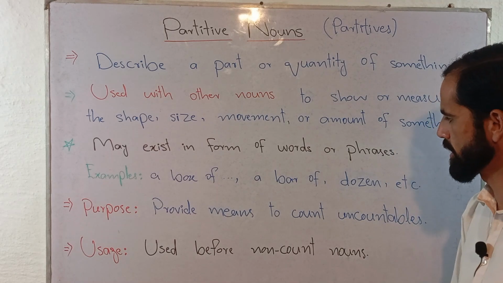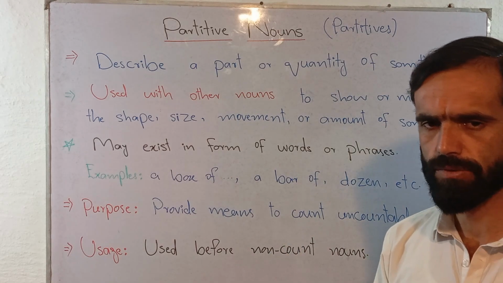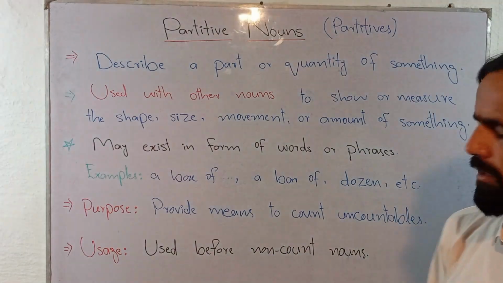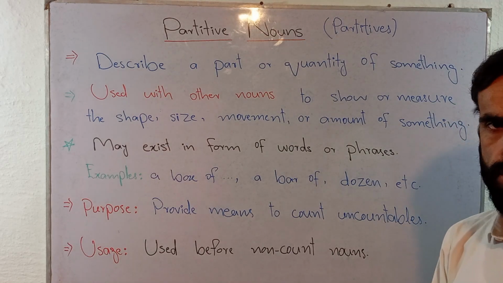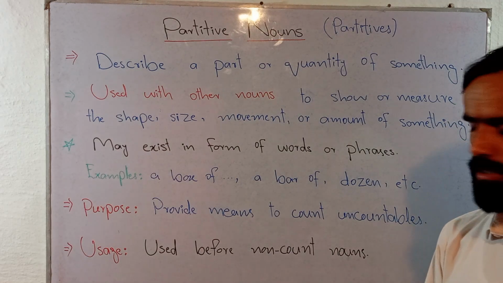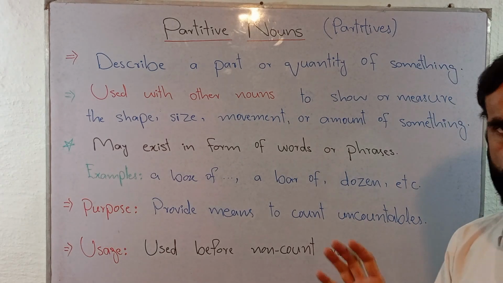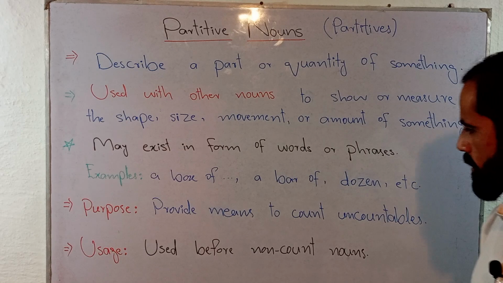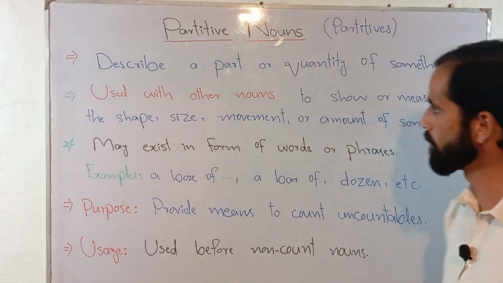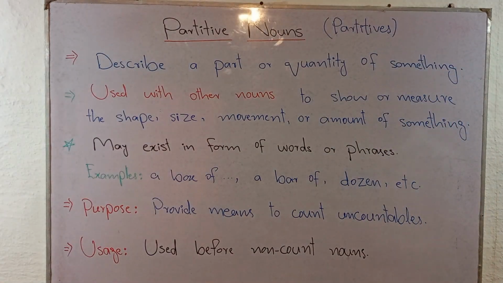From this statement, it is already clear that whenever we want to change uncountable nouns into countable, or whenever we want to measure the quantity of uncountable nouns, partitive nouns will help us out in order to know about the quantity of those uncountable nouns. So what about the usage of partitive nouns? Partitive nouns are used before non-count nouns or uncountable nouns.